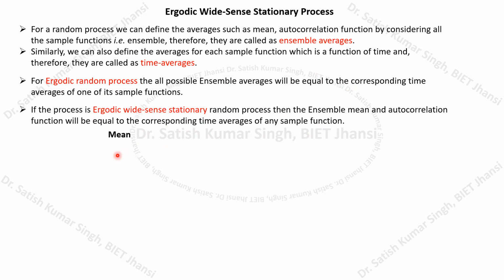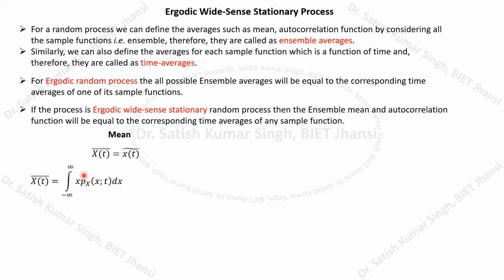Okay, so here we can see the mean value that we can calculate. The left hand side denotes the ensemble average for the random process X(t). We are calculating its mean value, and that must be equal to the time average of one of the sample functions. We are just considering one sample function whose time average we are calculating. So whenever this ensemble average equals the time average, here we are talking about the mean value, in that case it will be an ergodic wide sense process, right?